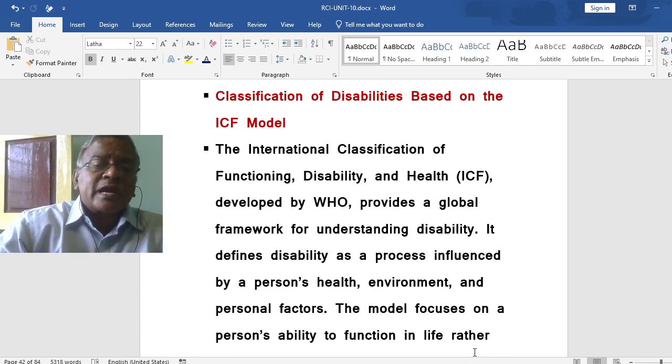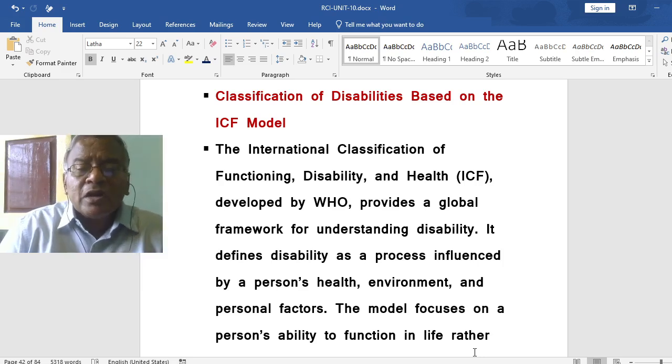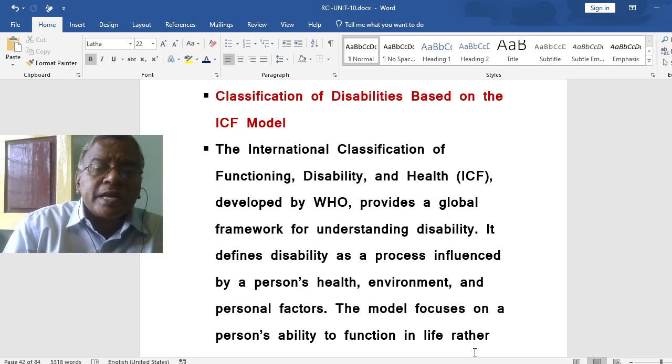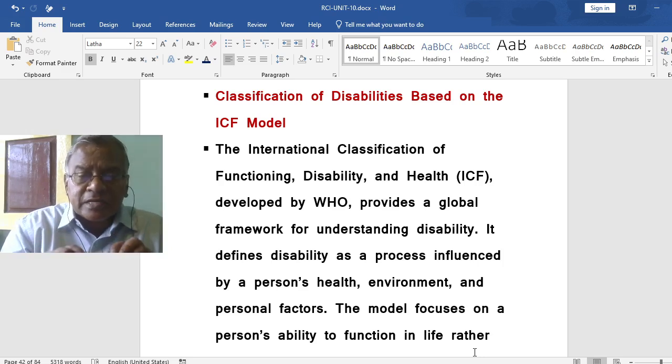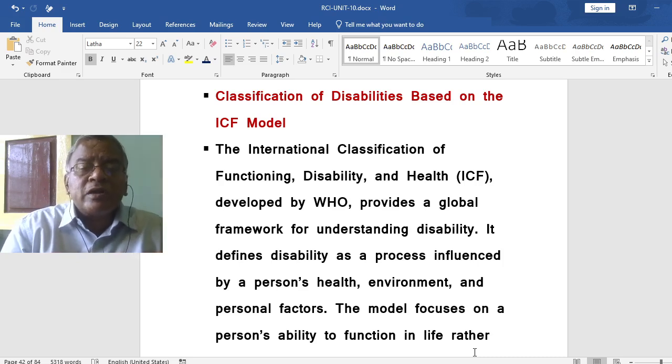Now we are going to the second topic, namely classification of disabilities based on the ICF model. What do you mean by ICF model? That is the International Classification of Functioning, Disability and Health, developed by WHO, the World Health Organization. It provides a global framework for understanding disability.